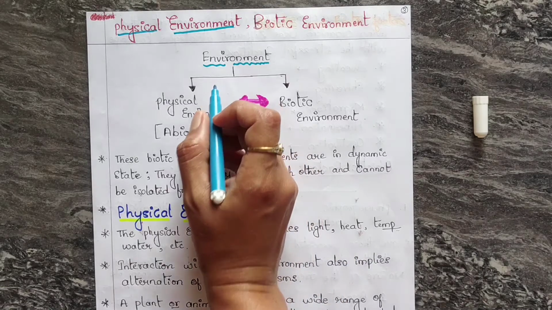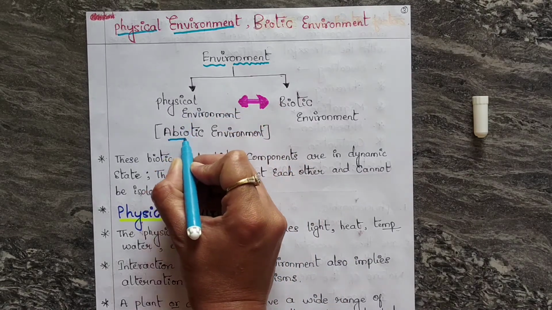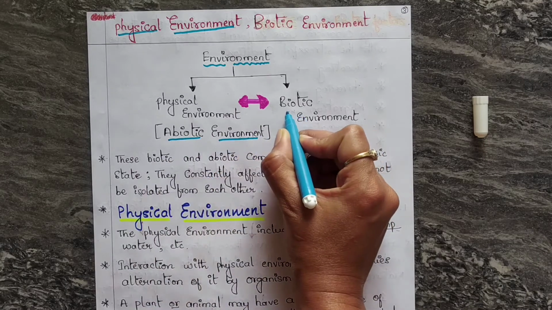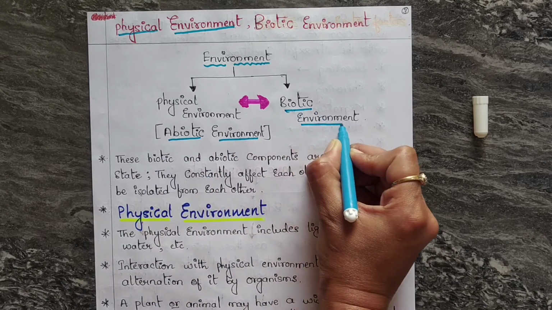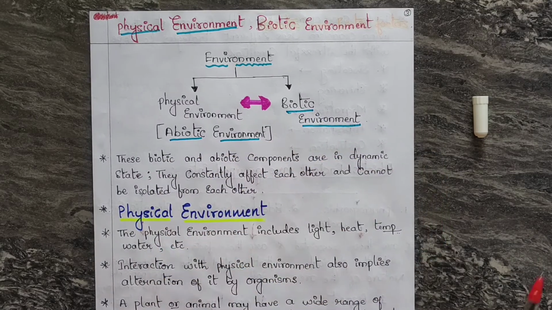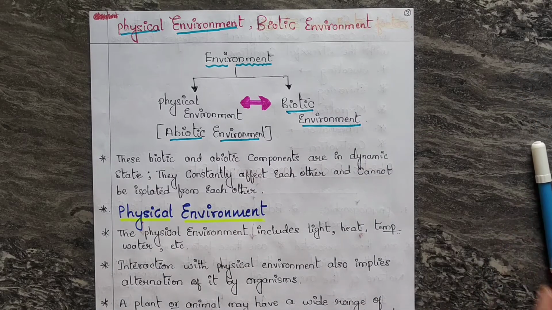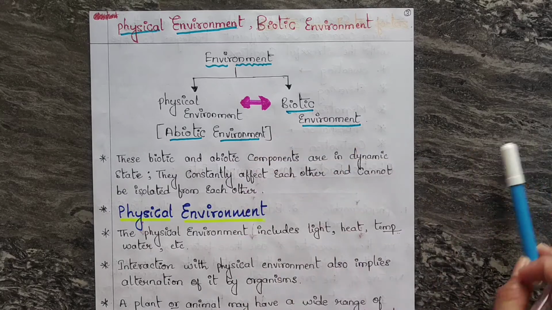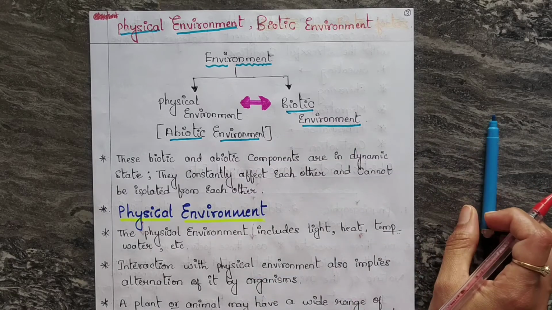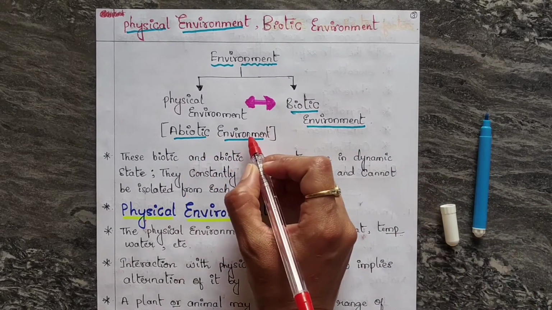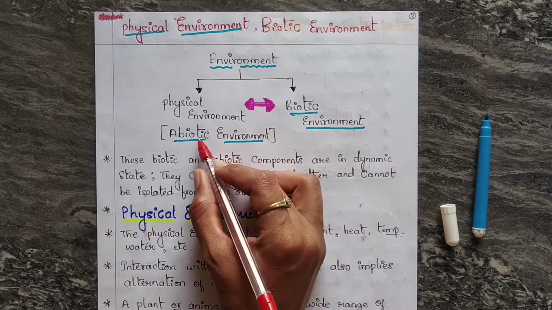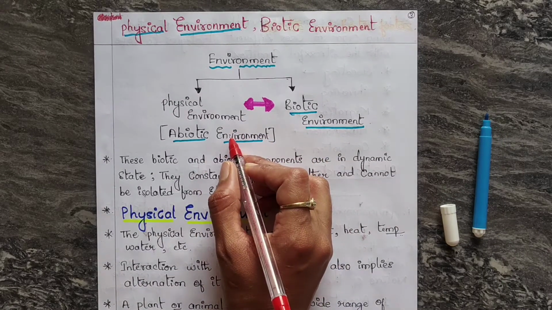Means environment is of two types, that is abiotic environment and biotic environment. And don't get confused if anybody mentions physical environment. The physical environment is nothing but abiotic environment. The physical environment is also called as abiotic environment.